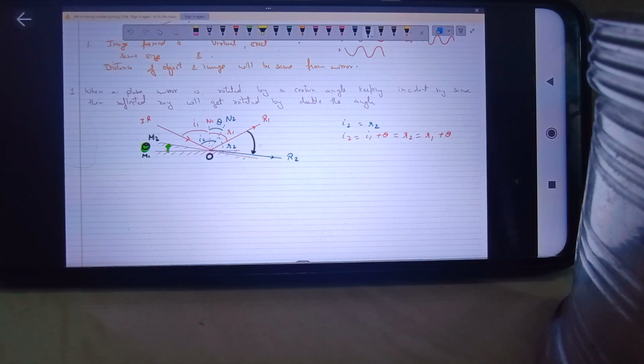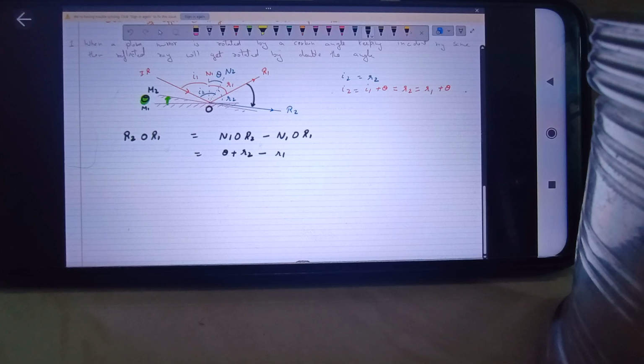Yes. So now we are interested to find out the angle R2 O R1. So how can I find out? If I can subtract N1 O R1 from N1 O R2, then what I'll get is R2 O R1. Now N1 O R2 can be given as theta plus r2, minus N1 O R1 will be given as r1. Is it clear? Any doubt in this?